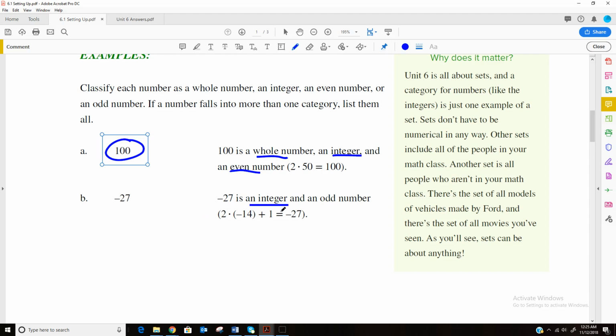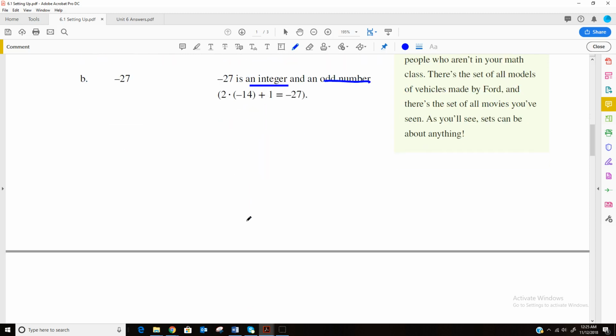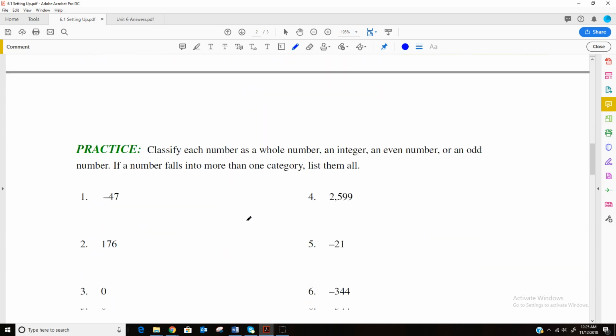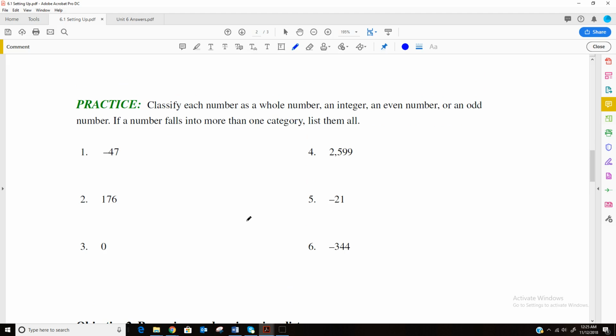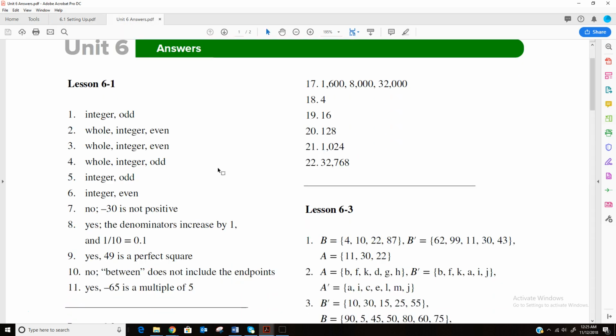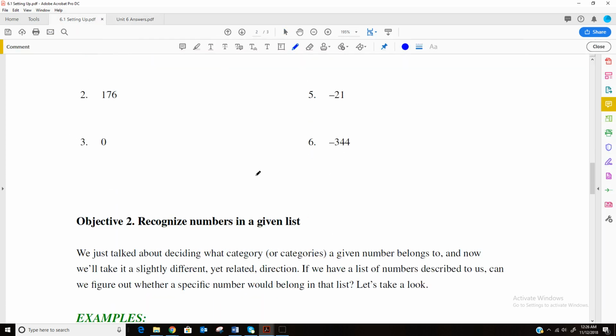-27 is an integer, but it's not even because it's not divisible by 2, but it is odd. And it's not a whole number because it's negative. So -27 is only an integer and an odd. Now for these, I'm not going to go through all of them, but in your book there are answers to these. If you look here, the answers for those 1 through 11 practice exercises are in the back, and you can do those and check your answers.